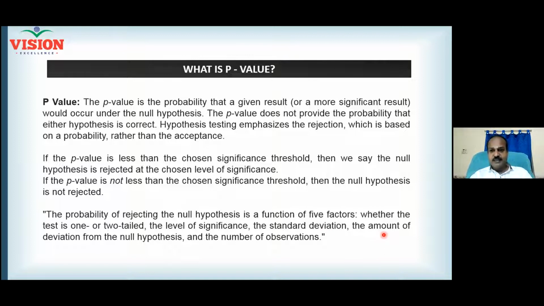And the amount of deviation from the null hypothesis which you wanted to validate, and the number of observations. What is number of observations? Sample size. So all these things are related. If you increase the sample size, your standard deviation might go down. More the sample, your standard deviation can go down. So that is why optimum sample size is required in order to control all these things, and we will discuss.